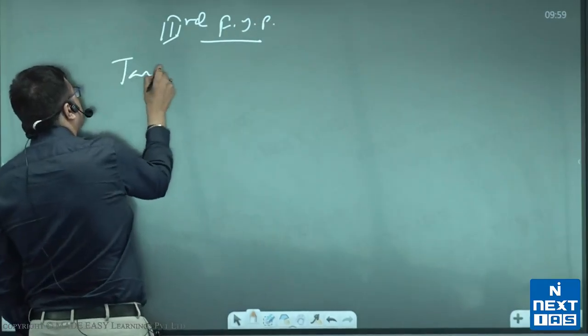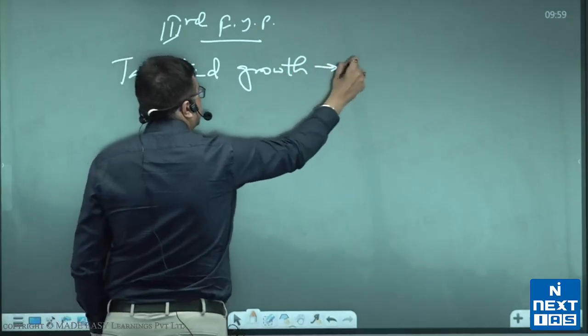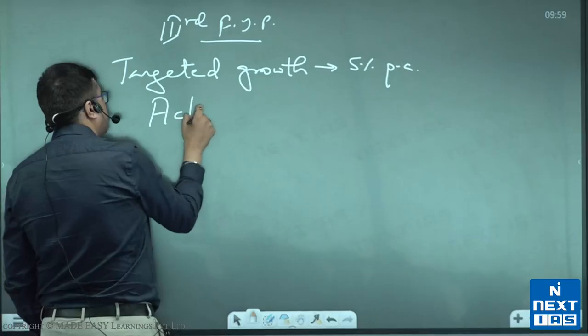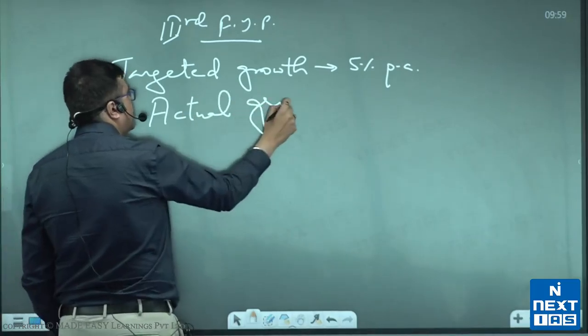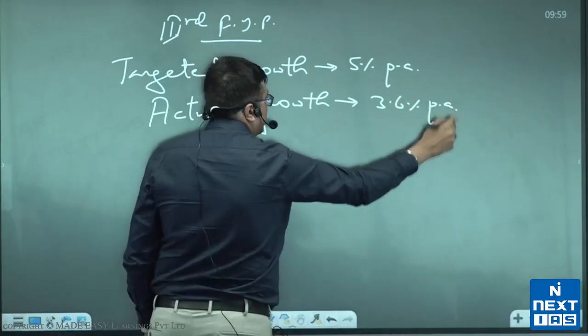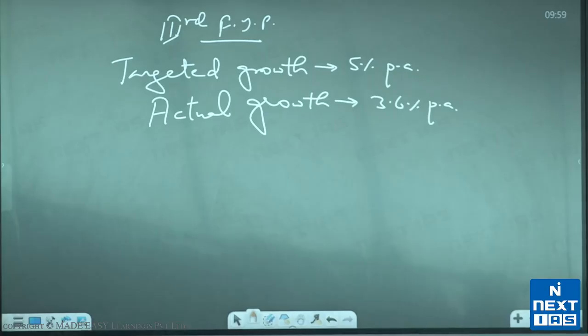The targeted growth in the third five-year plan was 5% per annum, but the actual growth that we recorded was 3.6% per annum.